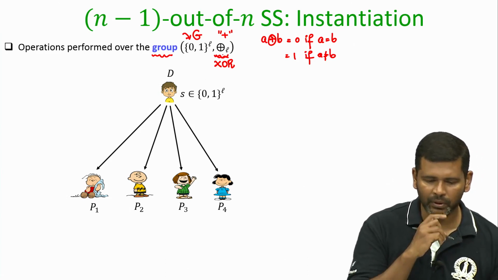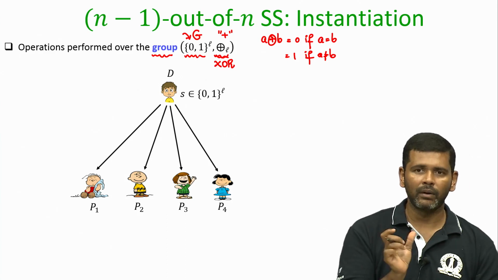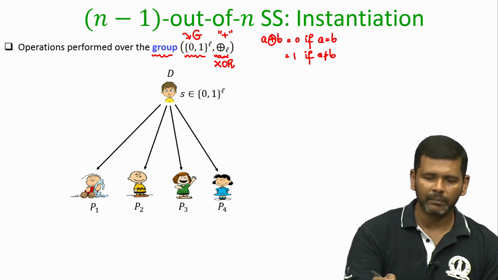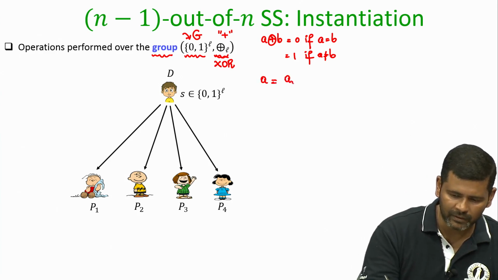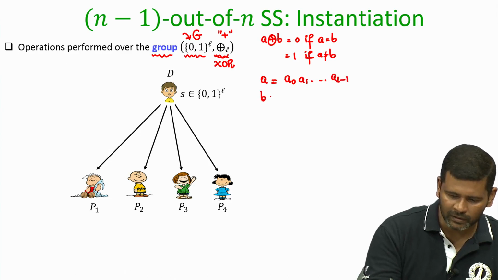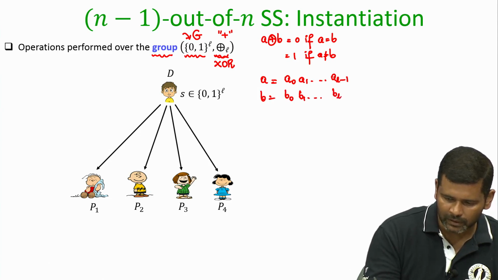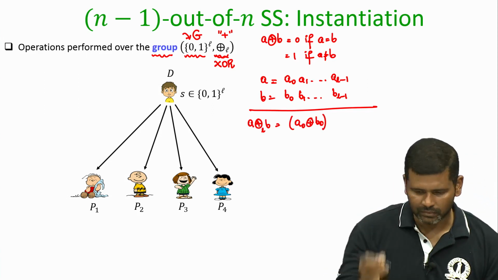Under the subscript you have this L. Since my elements are now going to be L bit long binary strings, if I am given 2 long binary strings A and B consisting of L bits, A0, A1 up to A sub L minus 1, and in the same way B is B0, B1 up to B sub L minus 1, then A XOR B bitwise is basically the result of A0 XOR B0, that will be the first bit.